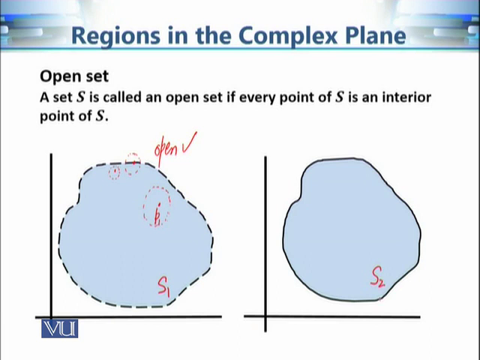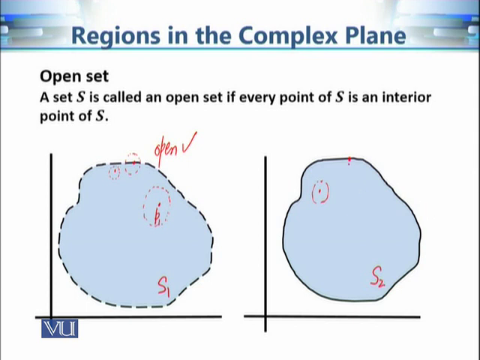Now let's consider this set S2. On the same lines, whenever I choose a point in this blue region, I'll be able to find a very small epsilon neighborhood of that point which is contained in this set S2. But now, what is the difference between S1 and S2? The points of the boundary are also included in the set S2.